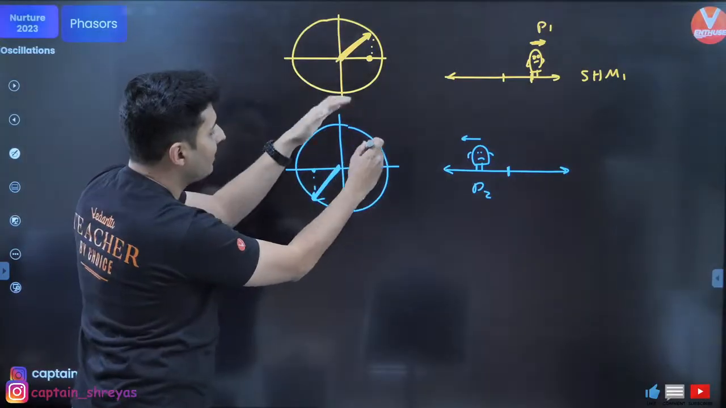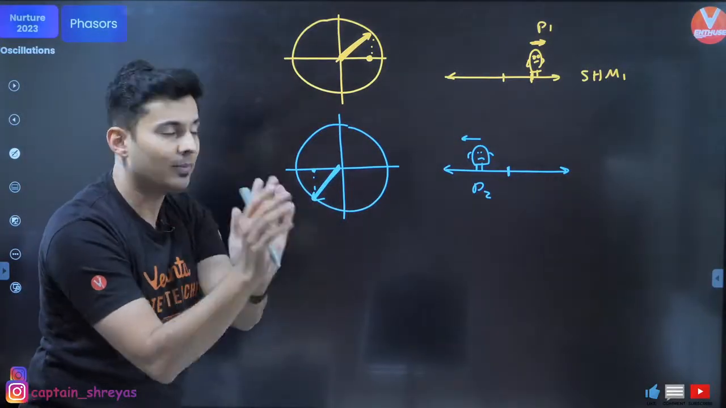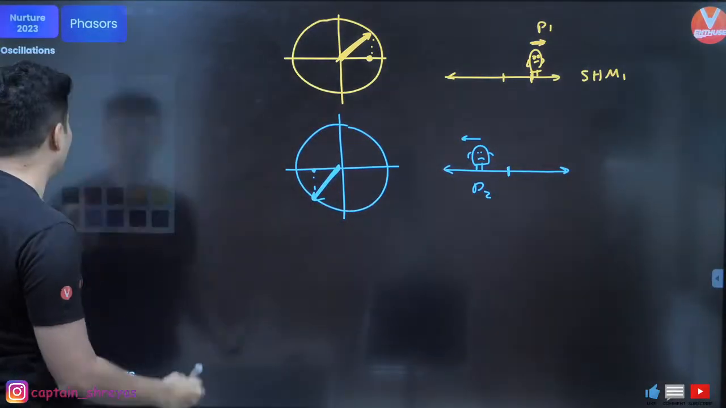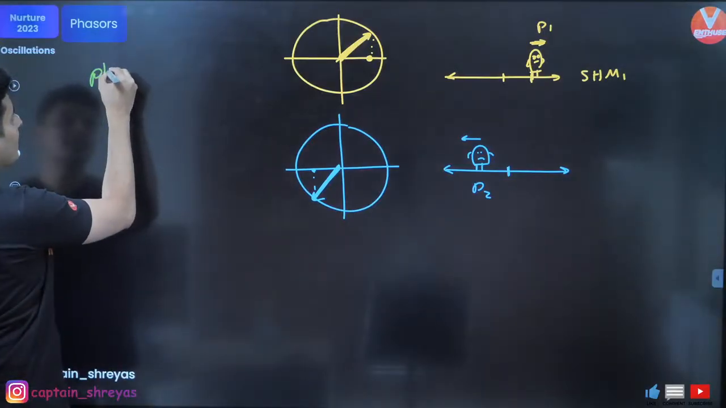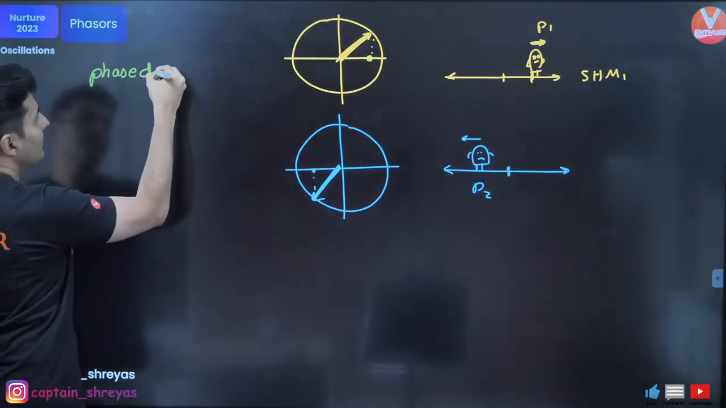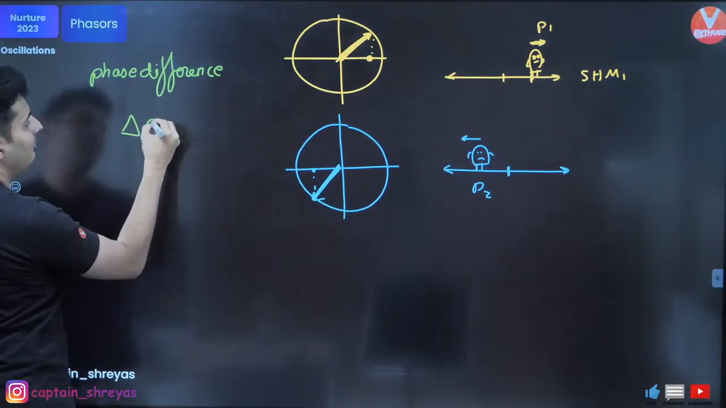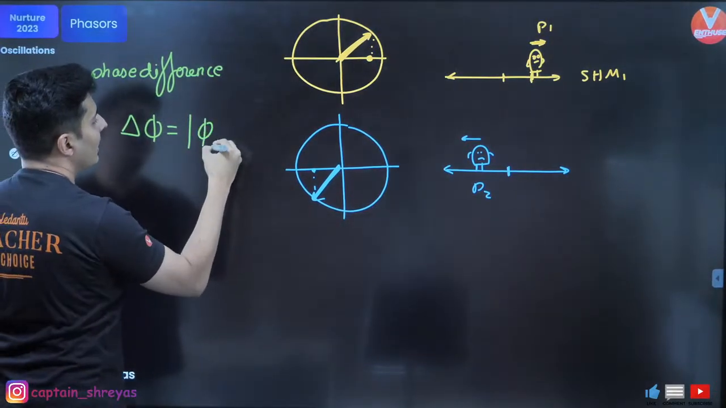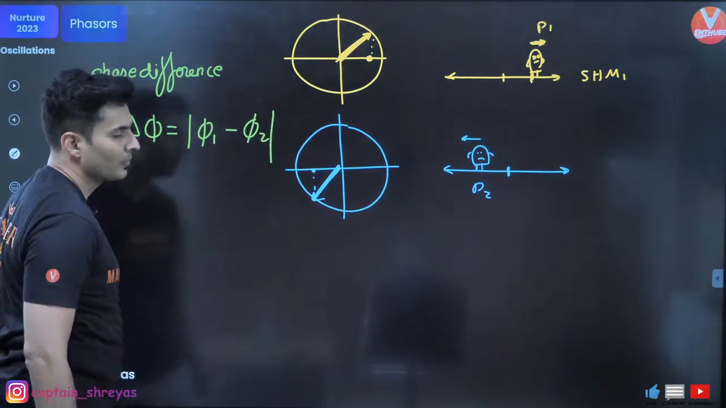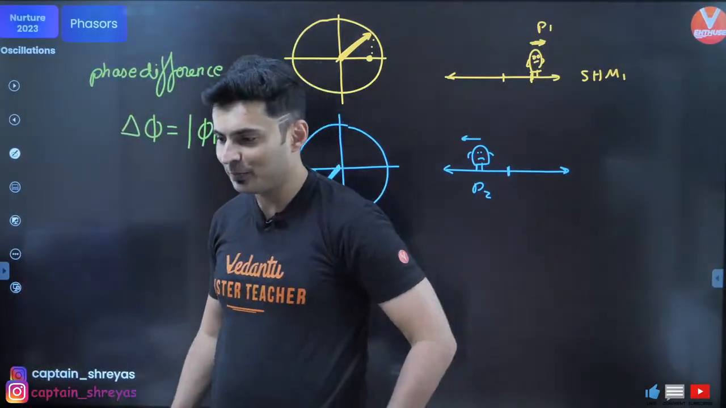So don't you see both these arrow marks rotate, but they have an angular difference between them. So that is called the phase difference. So basically your phase difference, the symbol is del phi, is nothing but phi 1 minus phi 2. Keep this in mind, phi 1 minus phi 2.